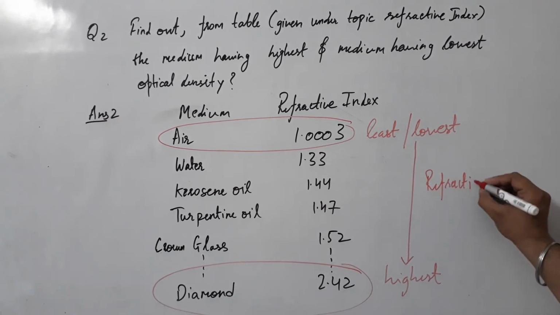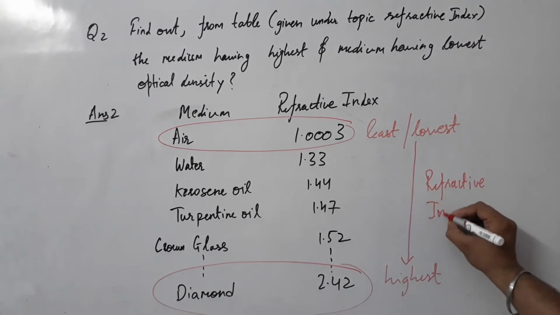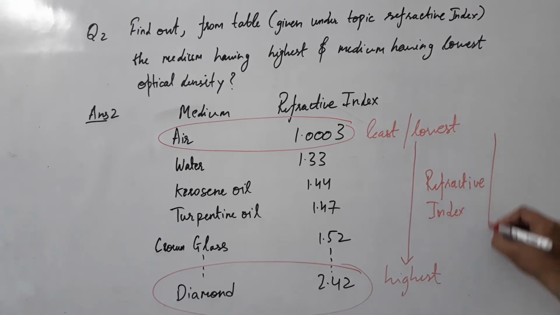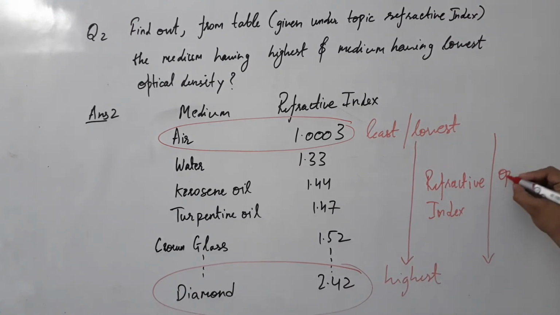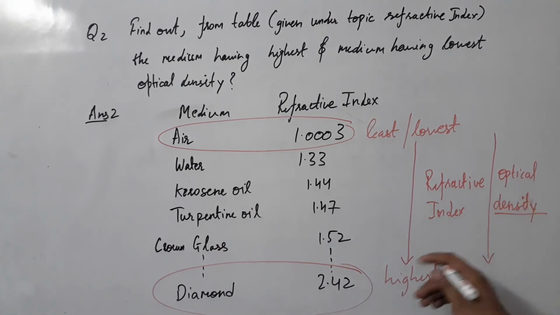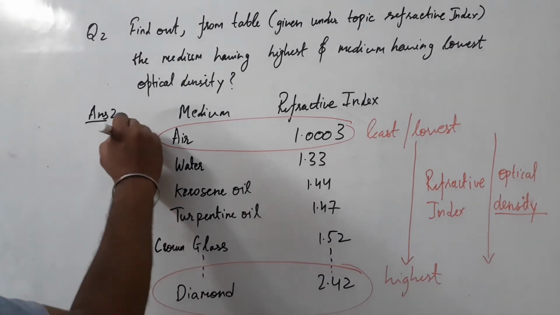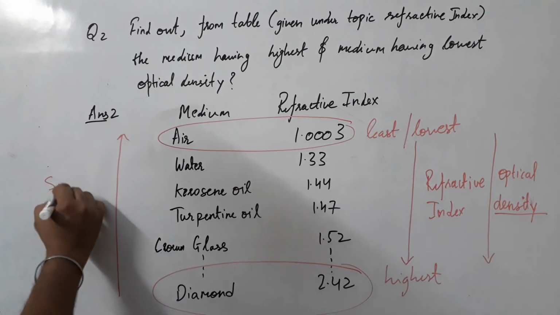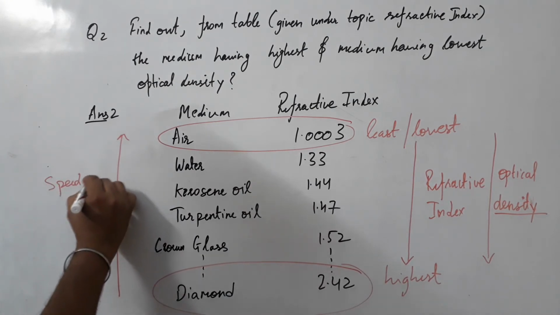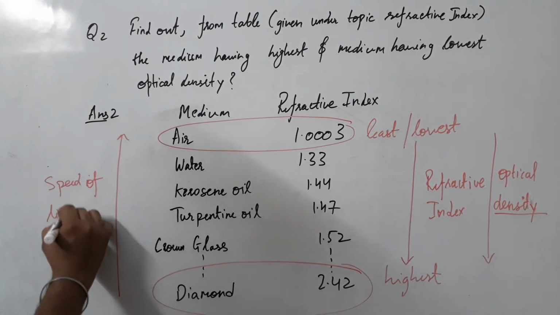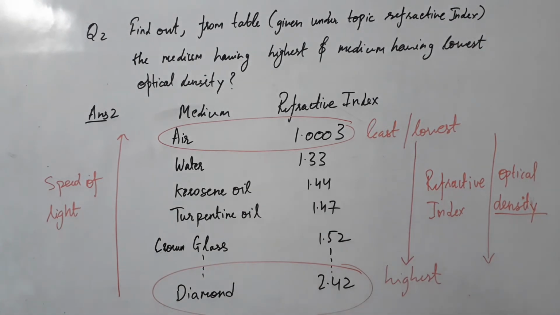Along with that, optical densities also increase. If we say it is highest for diamond and least for the air, just like the refractive index, but the speed of light is having the reverse relationship. Speed of light is highest in case of air and least in case of diamond.